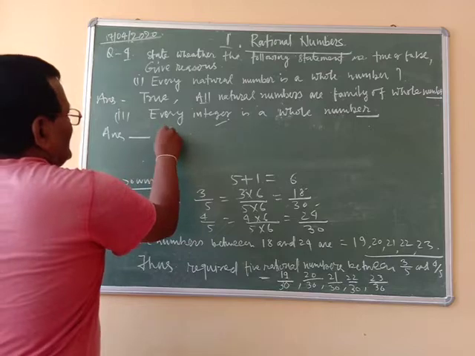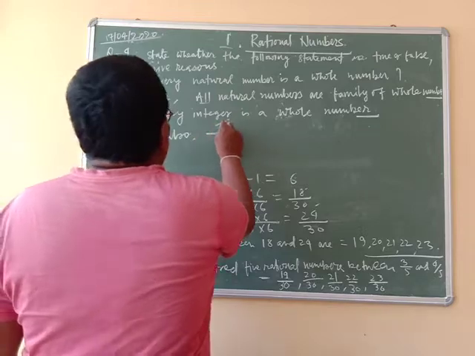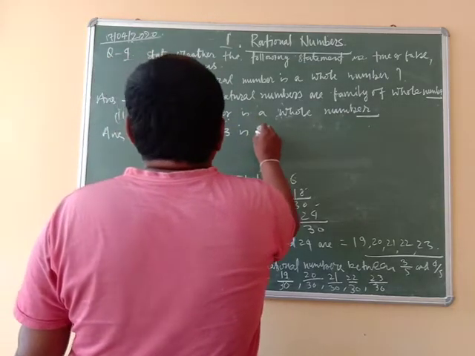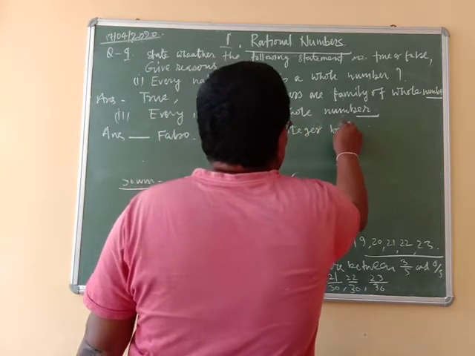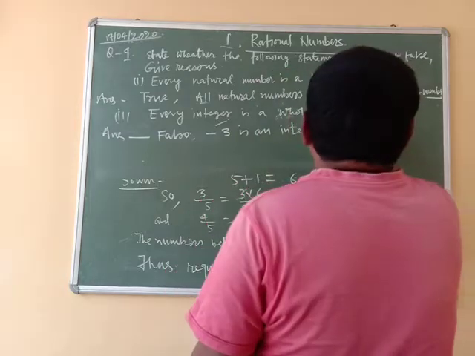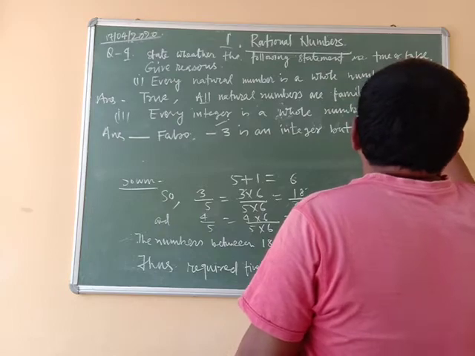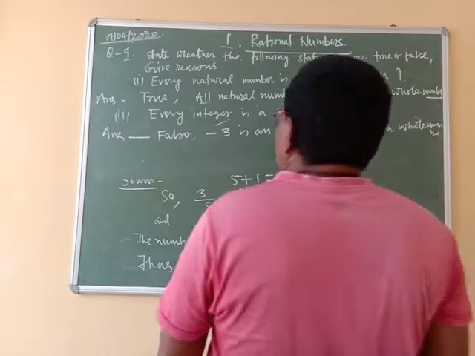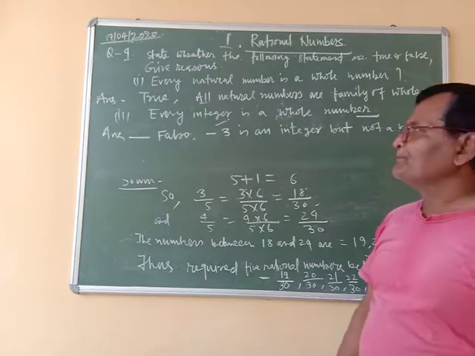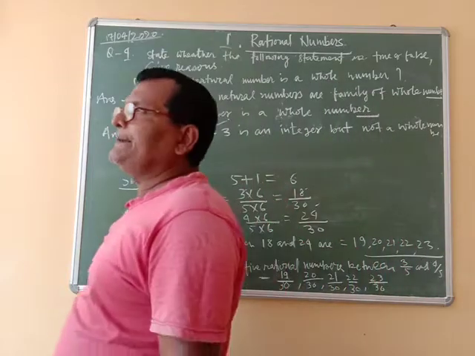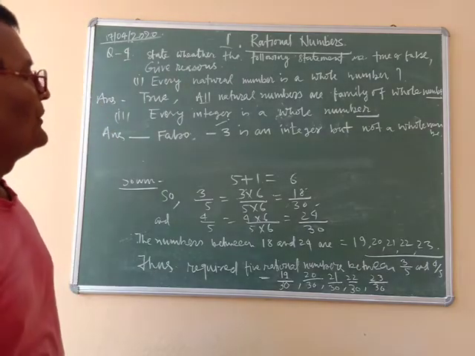Answer: false. Reason: -3 is an integer but not a whole number. Positive numbers and 0 are the members of whole numbers.